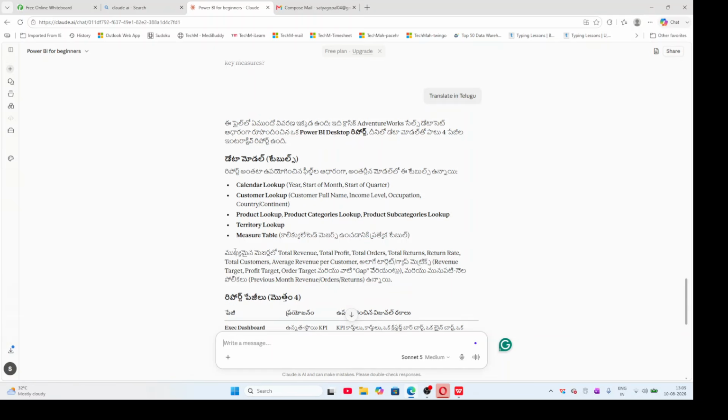For example, see here. Here I am just saying that write a Python program to calculate the average of five numbers.